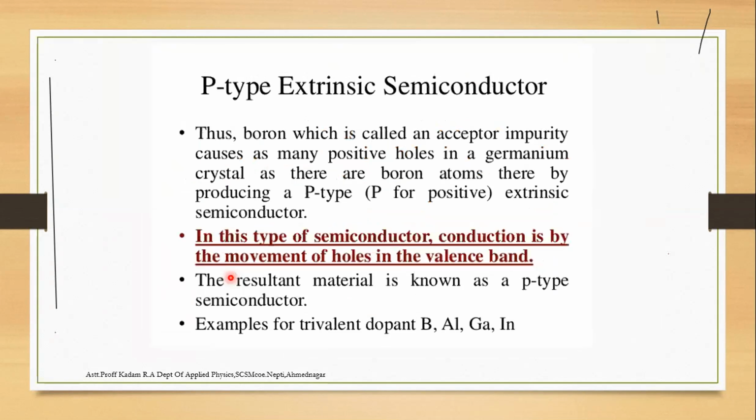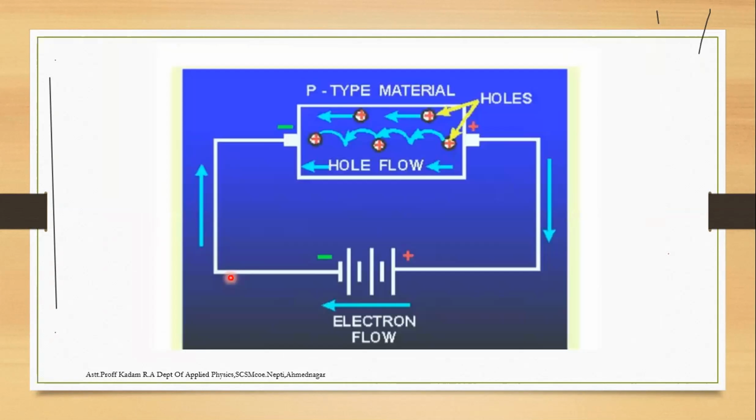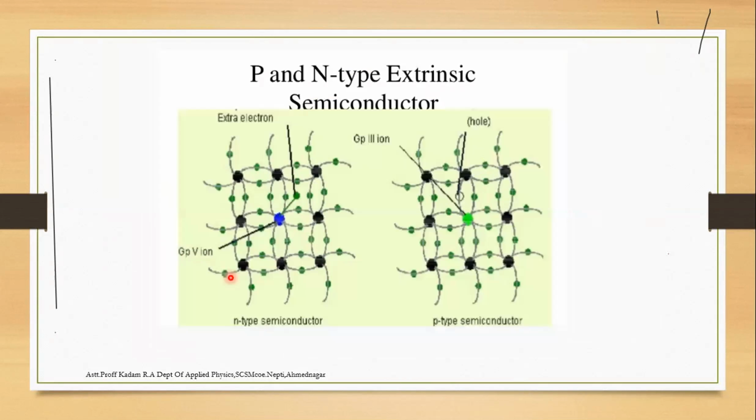So the p-n junction, forward bias and reverse bias, are the two terms related to the p-n junction in the types of semiconductor. Does everyone understand the concept?